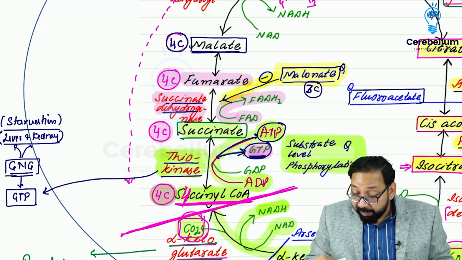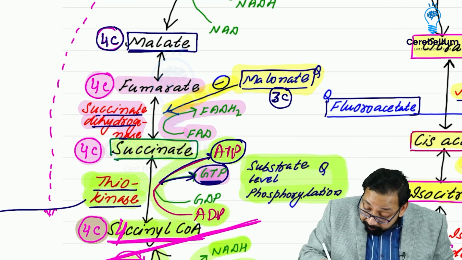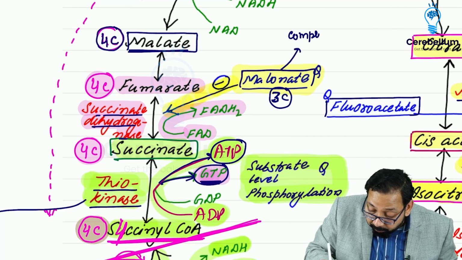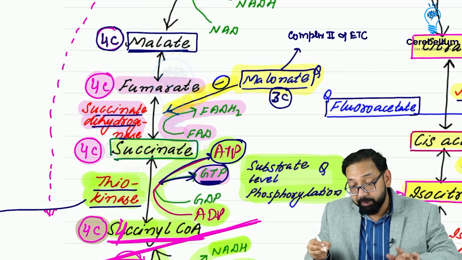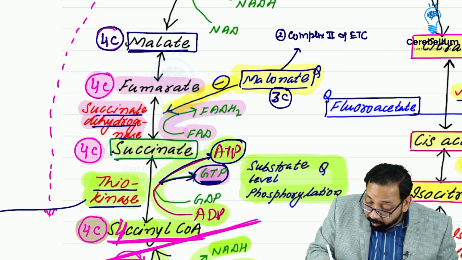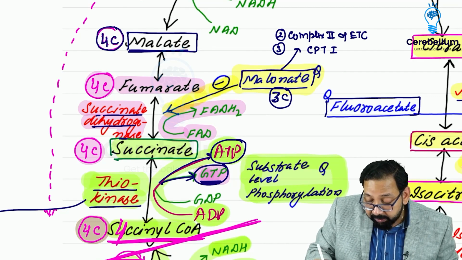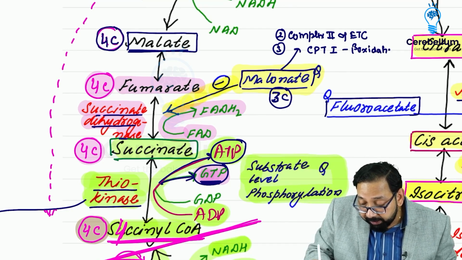So malonate is having 3 carbon, and I told you it inhibits succinate dehydrogenase. Other than succinate dehydrogenase, it also inhibits complex 2 of electron transport chain. Third, it also inhibits CPT1. What is CPT1? We will discuss in beta oxidation of fatty acid.